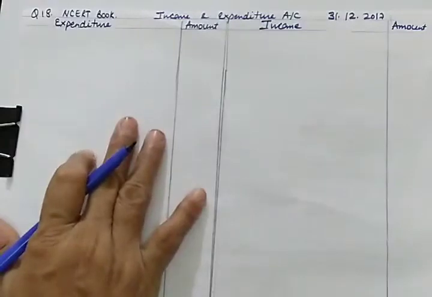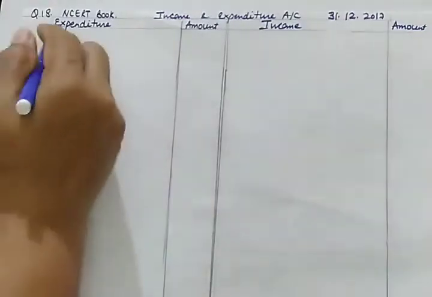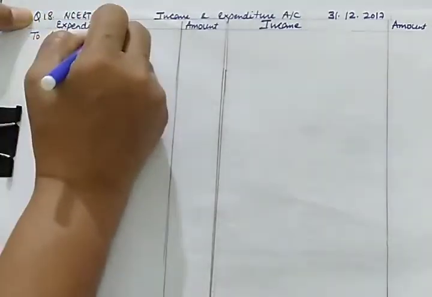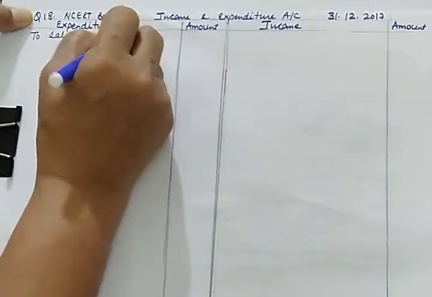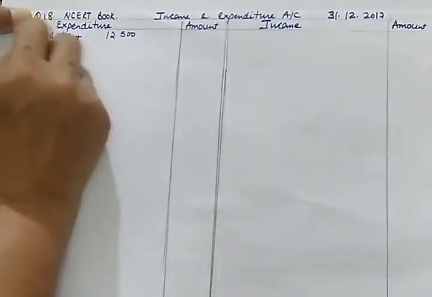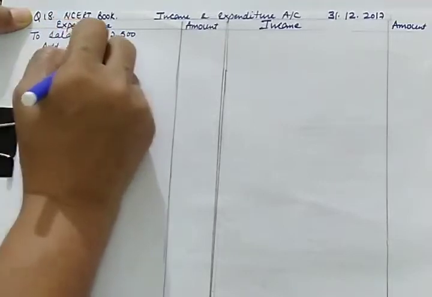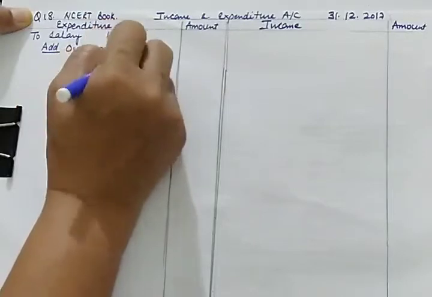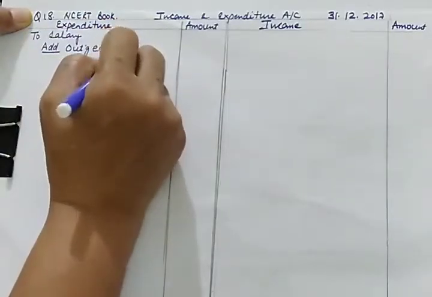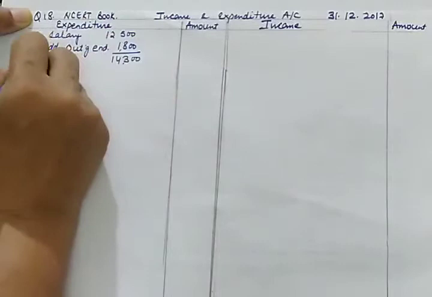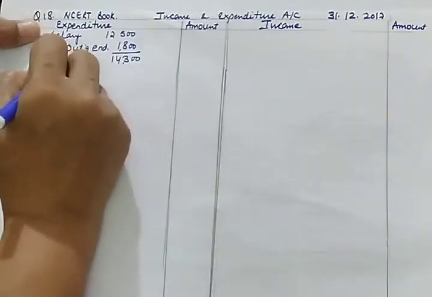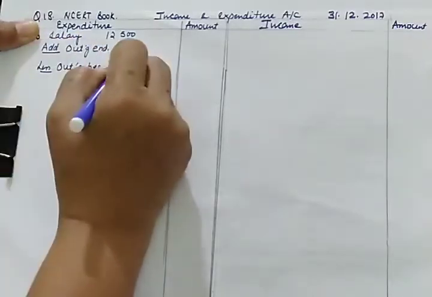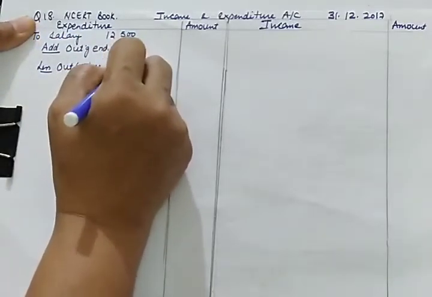And how to treat this salary in income and expenditure? It's our expenditure, so let us see how much amount is given to us. Salary is given to us as 12,500. So first of all we'll add outstanding salary at the end, 1800, so this will be 14,300, and we'll deduct outstanding salary in the beginning, which is 1200.